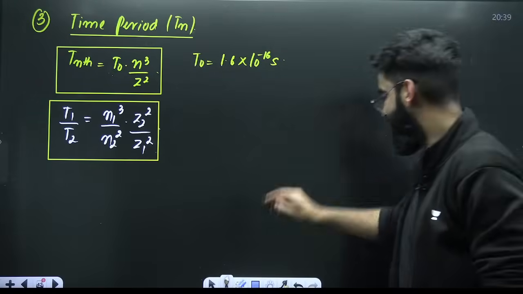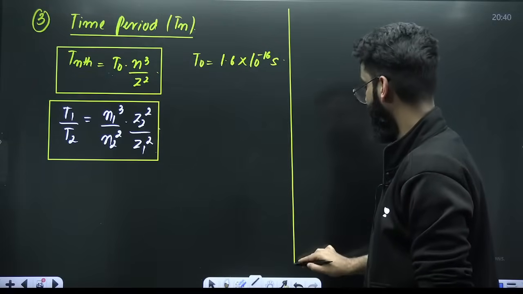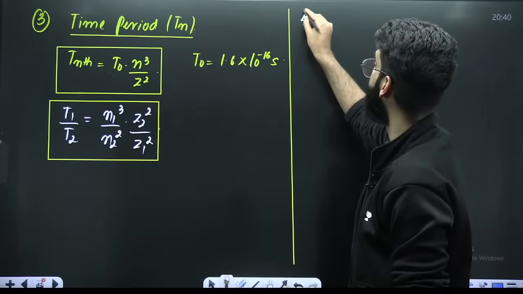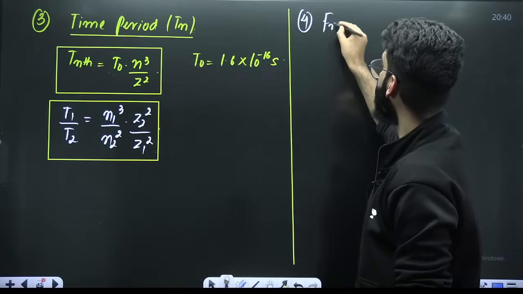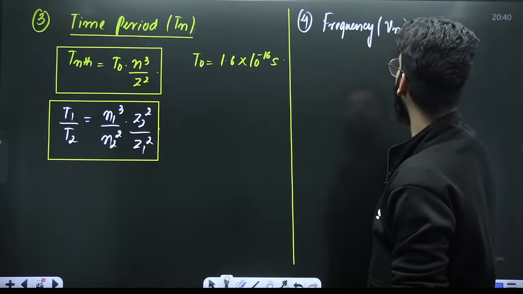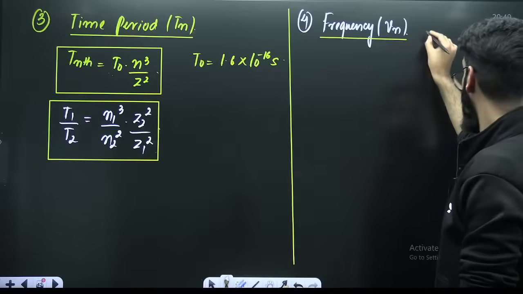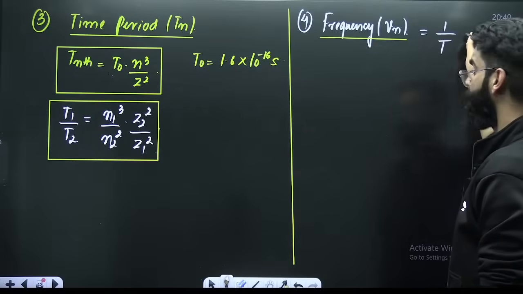And similarly, if they ask you about the frequency of the electron in the nth Bohr's orbit, how do you calculate it? Frequency is nothing but the inverse of time period.